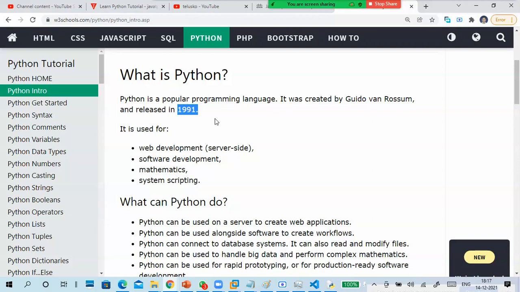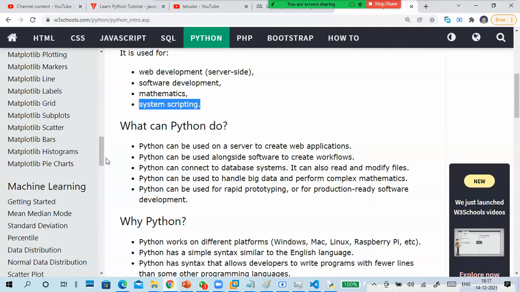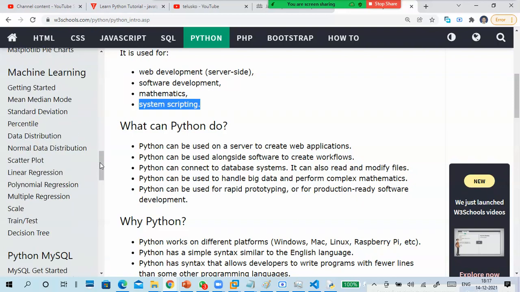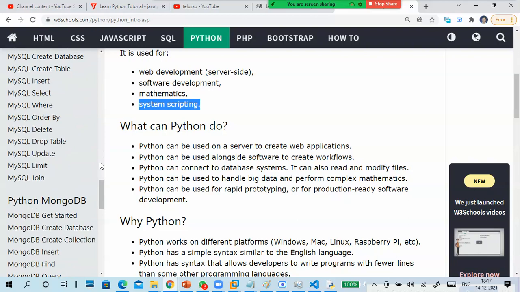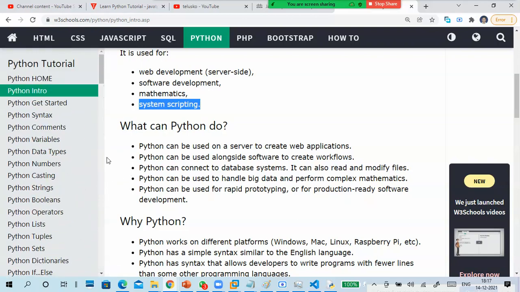It is popular because of libraries, and it is used for web development, server-side software development, mathematics, system scripting, and for people who want to learn at least the basics of machine learning. You can easily learn from here what Python will do.